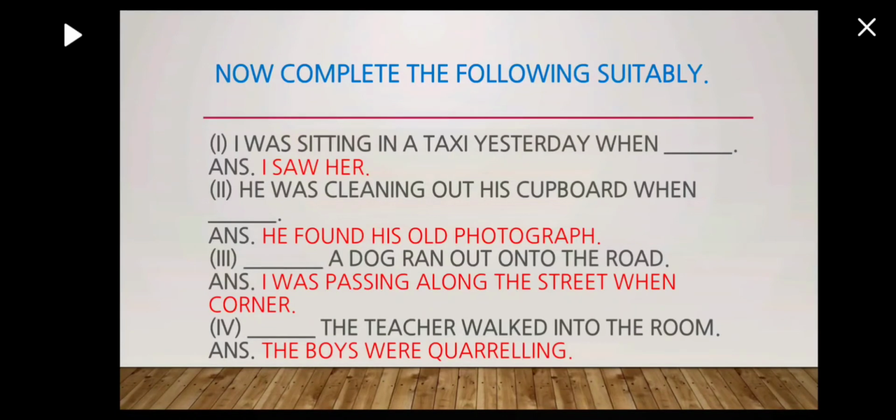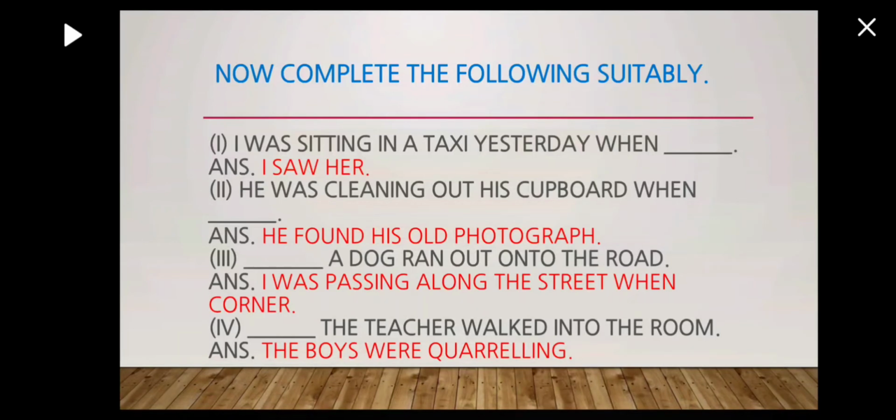Right? Now, complete the following suitably. I was sitting in a taxi yesterday when I saw her. You can see that these are in past form. Here it was written I was sitting, so we'll say when I saw her. He was cleaning out his cupboard when he found his old photograph.